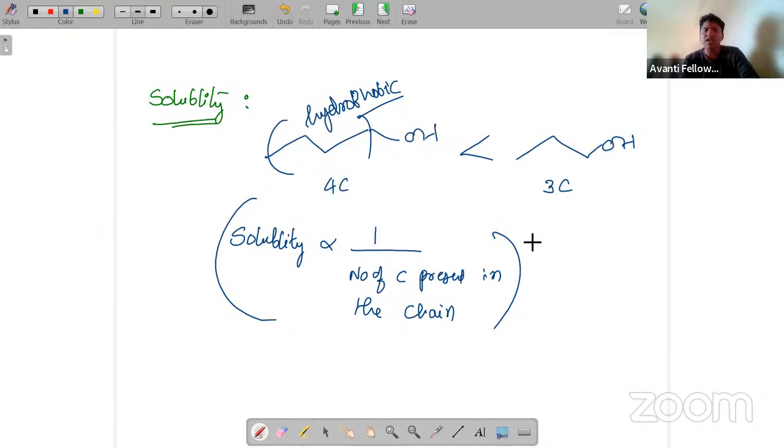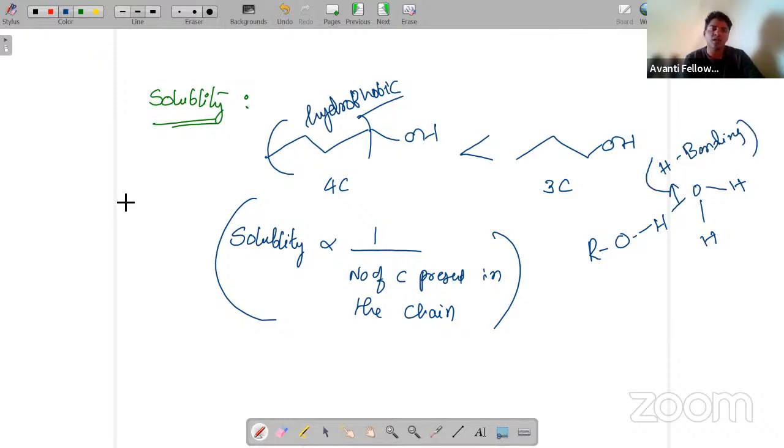And another important thing: why are they soluble? Because they have the ability to form a hydrogen bond with water. So let's suppose this is water. Now what type of bond is forming here? Hydrogen bonding.